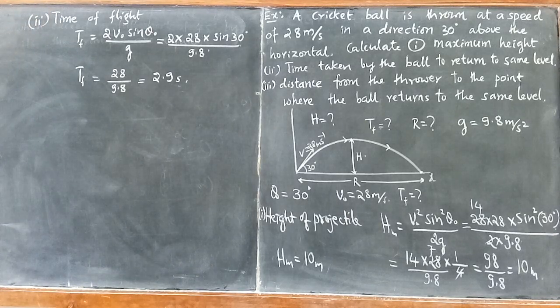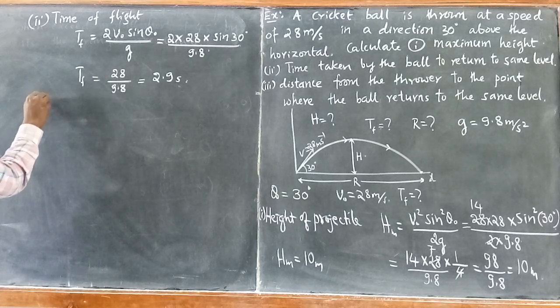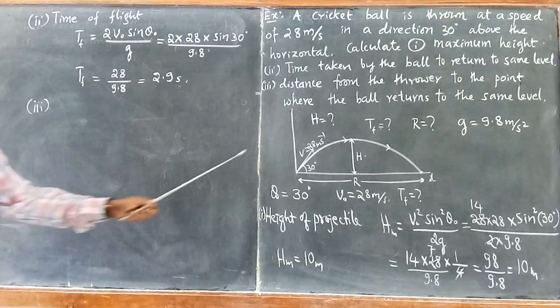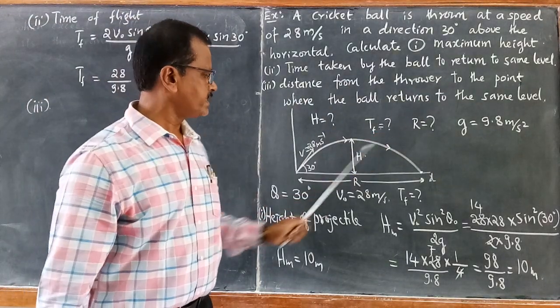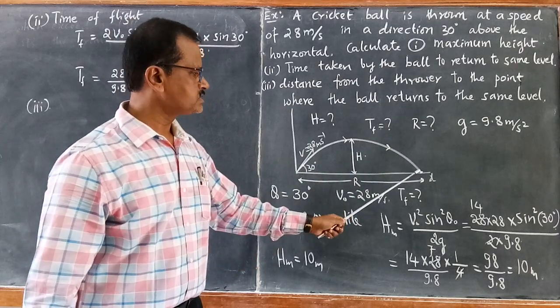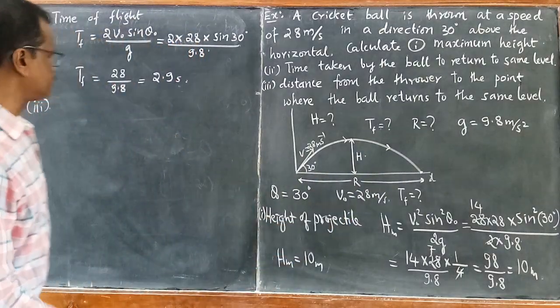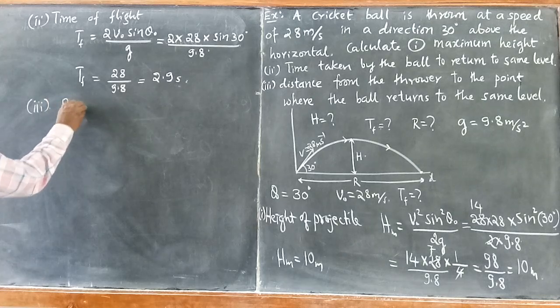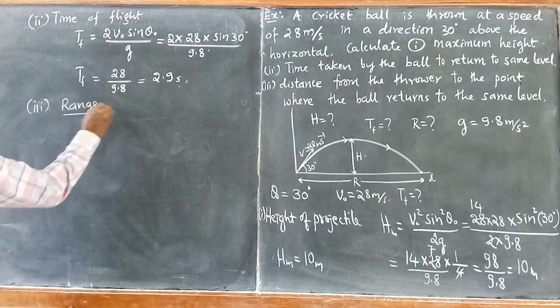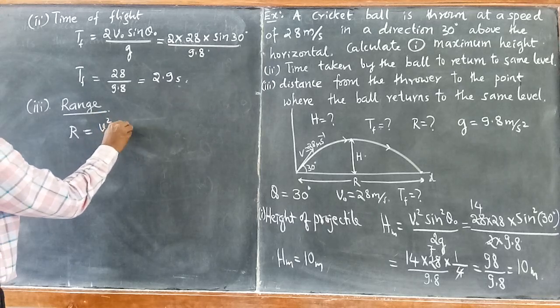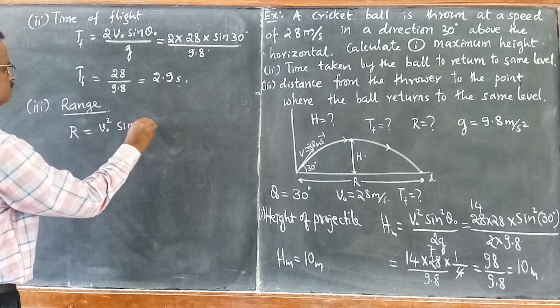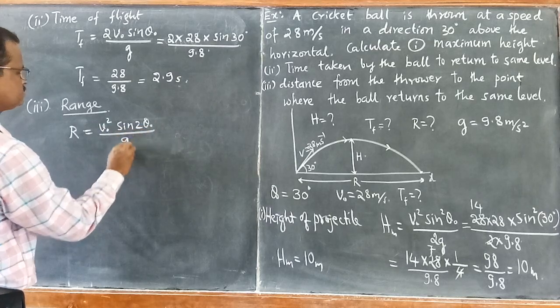Right? Now let us see the third one, range. You are asked to find the distance from the thrower to the point where the ball returns to the same level. So this becomes range. Range of projectile R is equal to V naught square sin 2 theta naught divided by g.